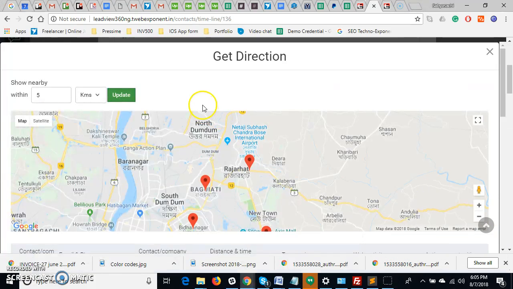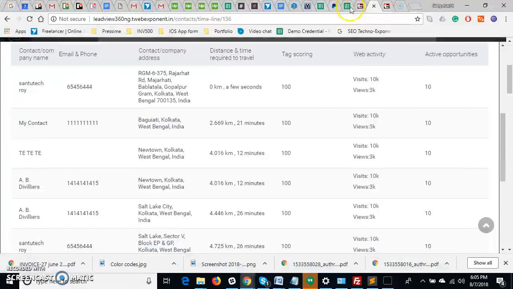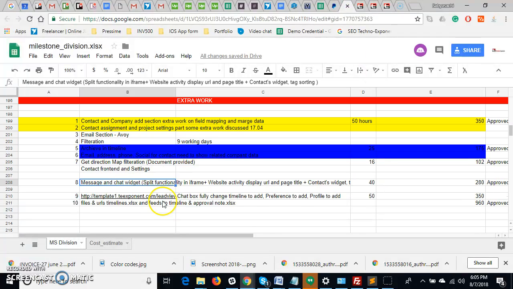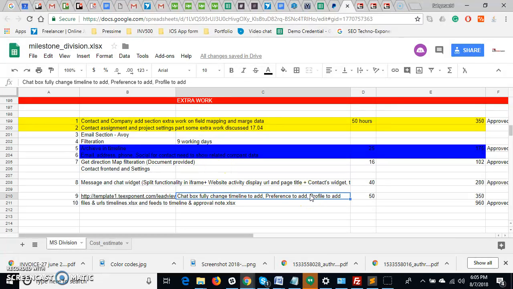Then one more thing is there in the document, message and widgets, that is also done. Lead view. So up to this section is fully completed, and I showed you all those things. After seeing this, we can have another call to show you the functionality.